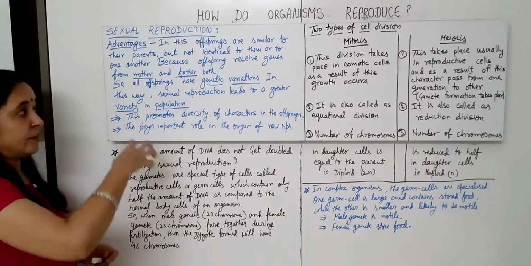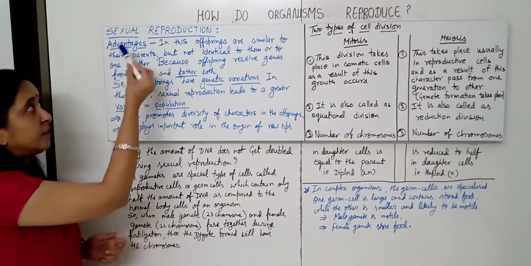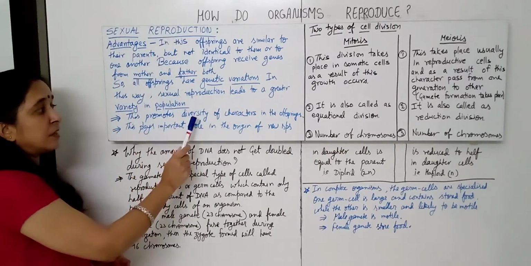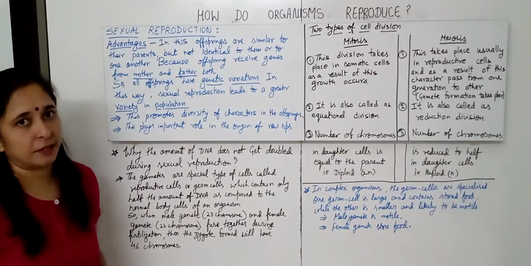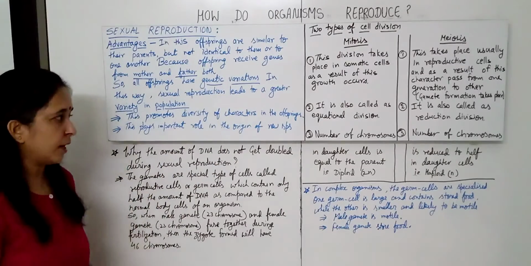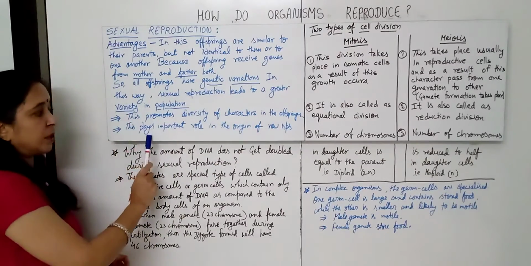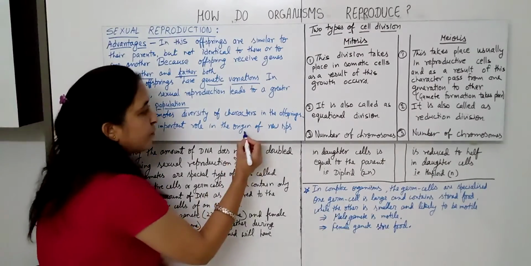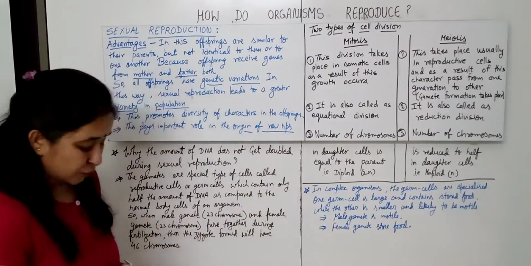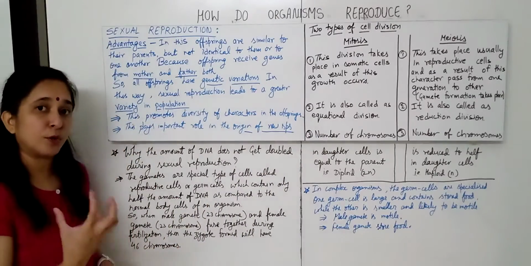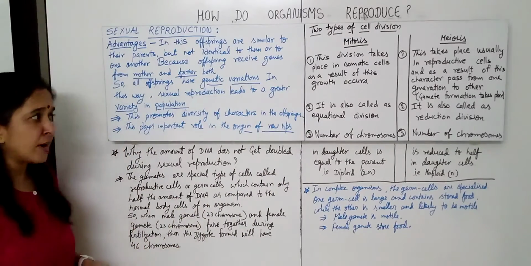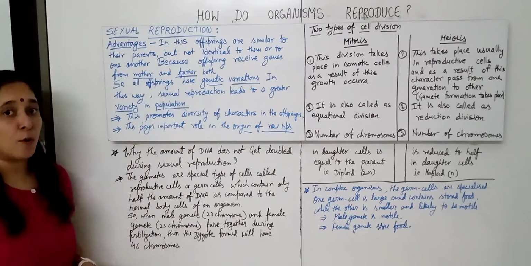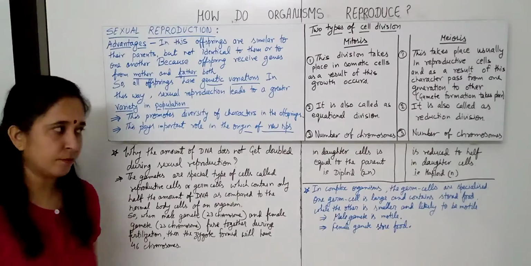Now we can conclude that sexual reproduction promotes the diversity of characters in the offsprings, and it also plays a very important role in the origin of new species. So this is the importance of sexual reproduction, right? Because here offsprings are receiving the genes from both the parents.